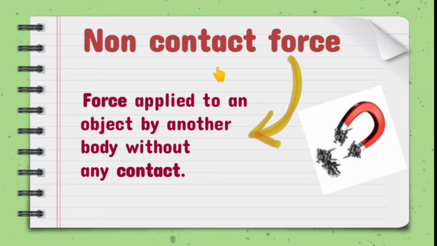You can see in the diagram there are some metal pins, and we are taking a magnet near the pins. Without touching the pins, this magnet pulls some of the pins towards it. So what type of force is it? It is a non-contact force because there is no contact between the magnet and pins, but even without contact, the magnet is pulling the pins towards itself.